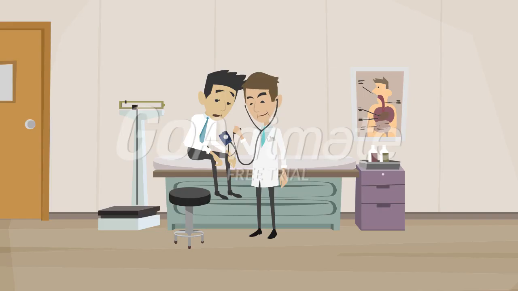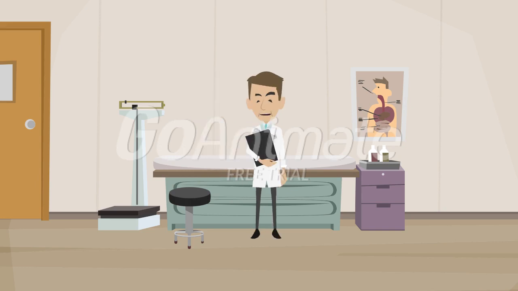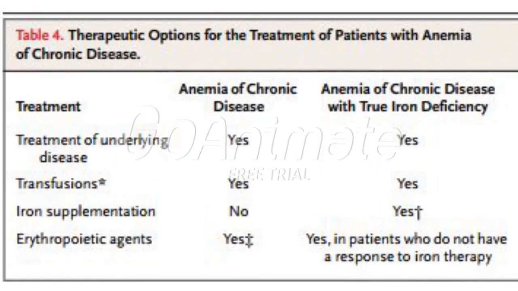Well, how can I heal from this disease? Before the initiation of therapy, we should make an accurate diagnosis of the disease, whether it is anemia of chronic disease or anemia of chronic disease with true iron deficiency. Measuring the level of ferritin in plasma helps us determine the correct therapy for the patient. This figure supports what I say.